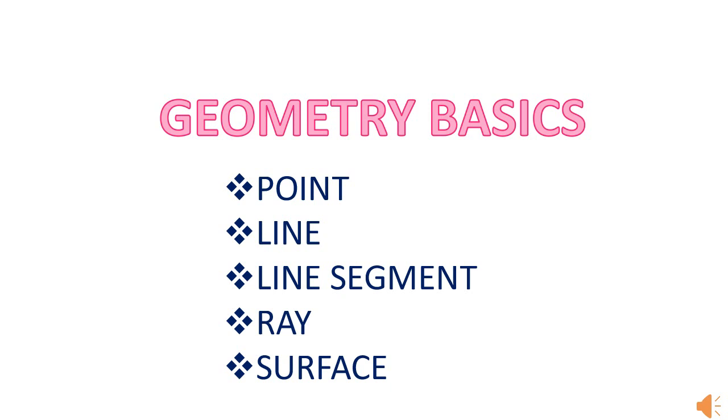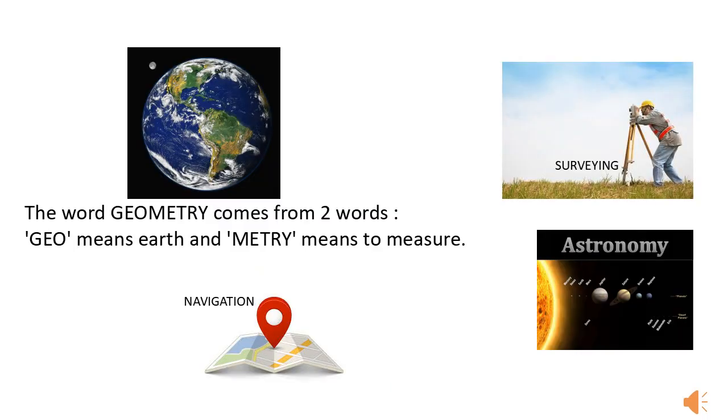So, today, children, we are going to take up a topic, geometry basics, and in that we are going to discuss point, line segment, ray and surface. The word geometry comes from two words, geo means earth and metry means to measure. Geometry is extremely important for surveying, astronomy, navigation, and building.